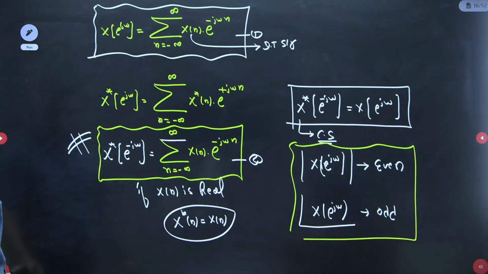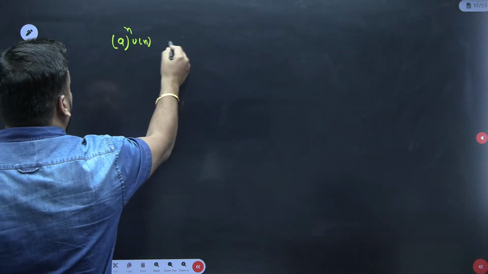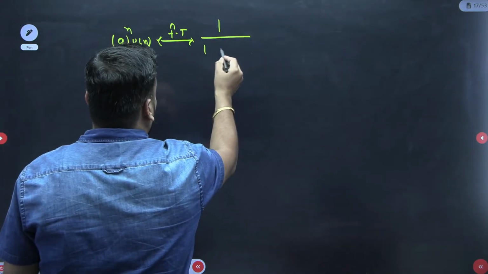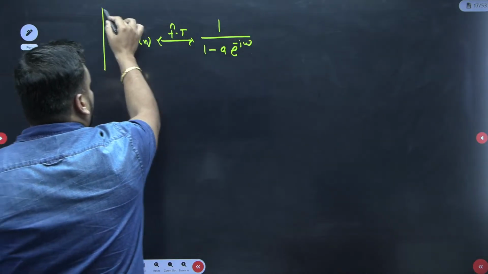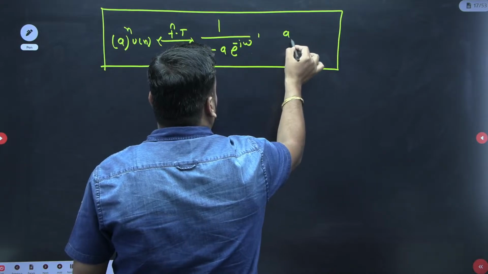Okay, so students, the conclusion in the first box: for a^n u[n], the Fourier transform is nothing but 1 upon 1 minus a e^{-j omega}, and this is only true if mod of a is less than 1.